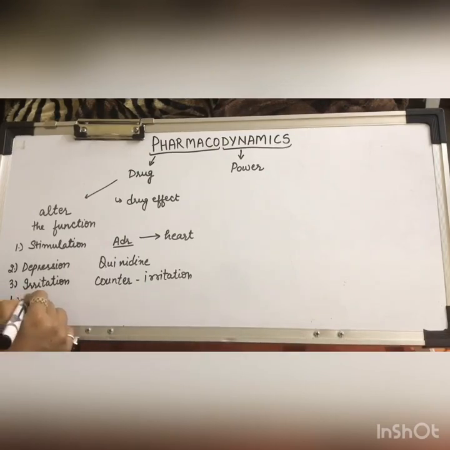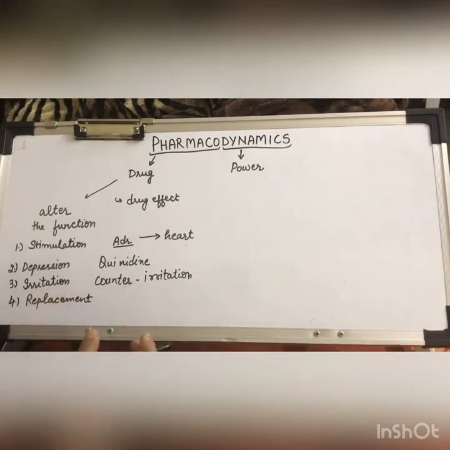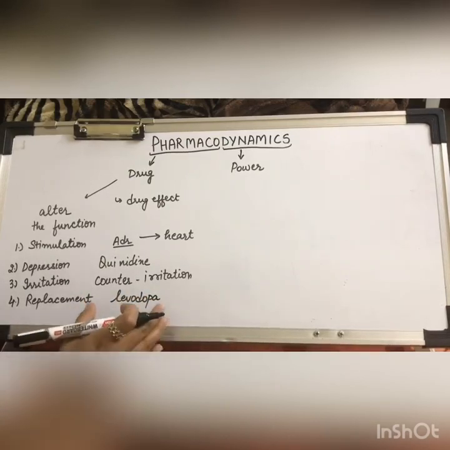Fourth is replacement. So certain drugs can be used as replacement of the natural hormones or metabolites in case of deficiency states. For example, in case of Parkinsonism, levodopa is given because our body is naturally deficient in levodopa.